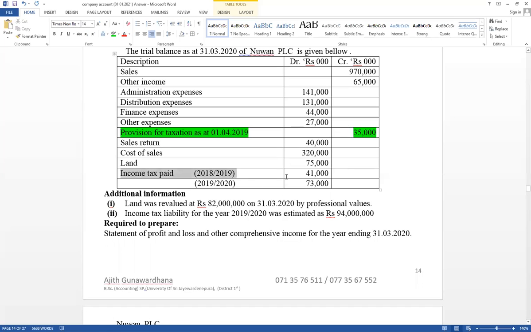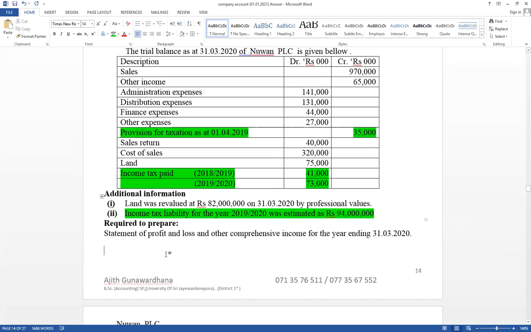As well as income tax paid amount is given for previous year last quarter, as well as this year first quarter. Additionally, second one, it has given income tax liability for the year, also relevant for income tax. Complete this part. You have to prepare a separate note for that: income tax.